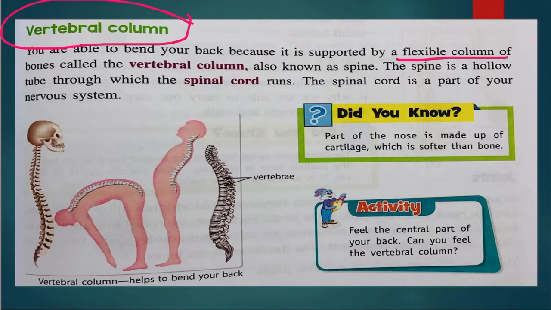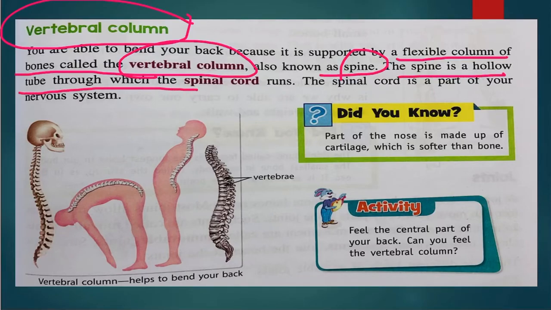This is made up of a very flexible column of bones called the vertebral column, and sometimes it is also called the spine. The spine is a hollow tube through which the spinal cord runs. The spinal cord is a part of the nervous system.